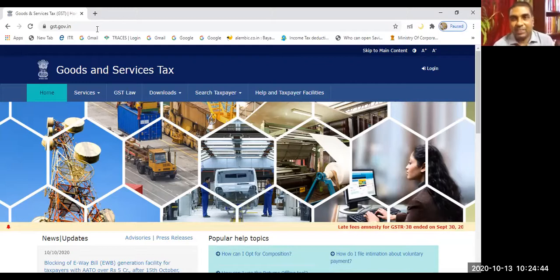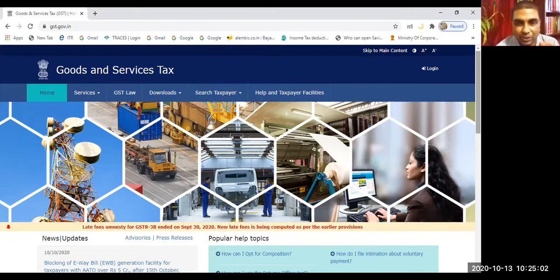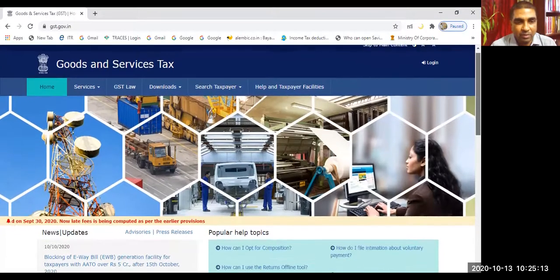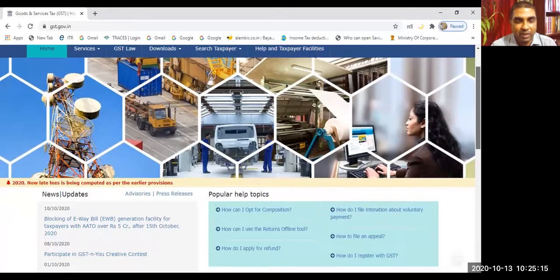Now, by seeing this site, you can go through it. I had shown you earlier also on various occasions. Here you see services. You can go here and see the process. Have a look at this side. I'm showing you the site from top to bottom. We have to learn how to do the registration. First, let's have a quick look at how the site looks. Watch it carefully, and you have to tell me how to do registration.